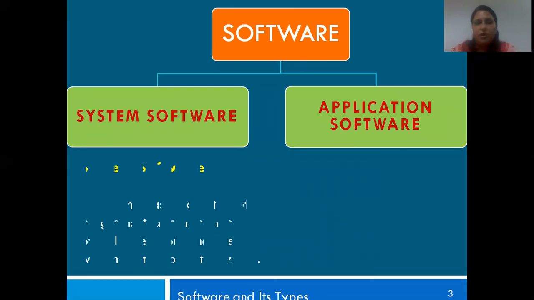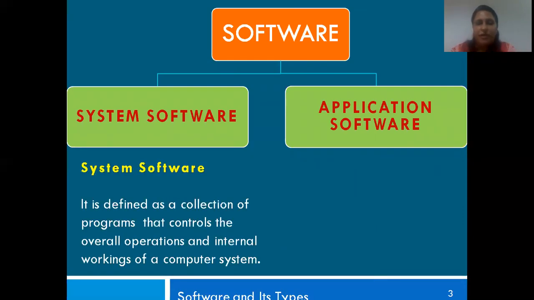Okay. A system software is designed as a collection of programs that controls the overall operation and internal workings of a computer system. Yes, basically it controls all the internal operations of the machine.